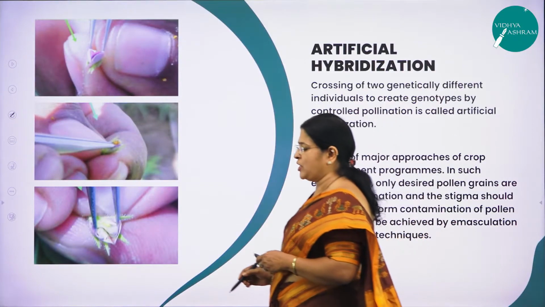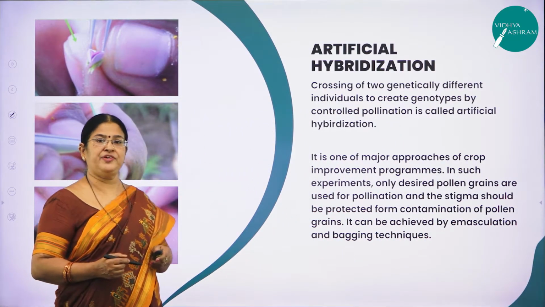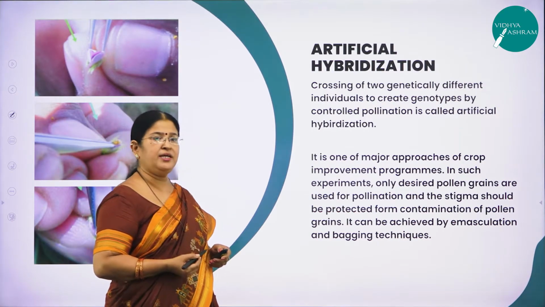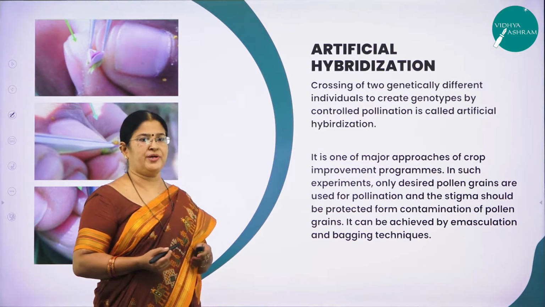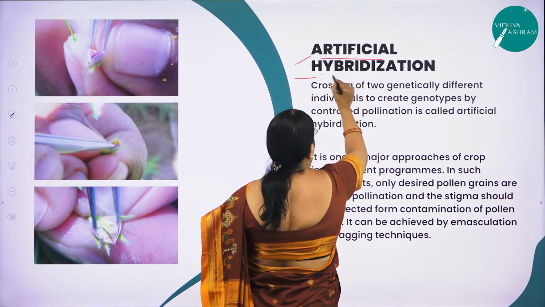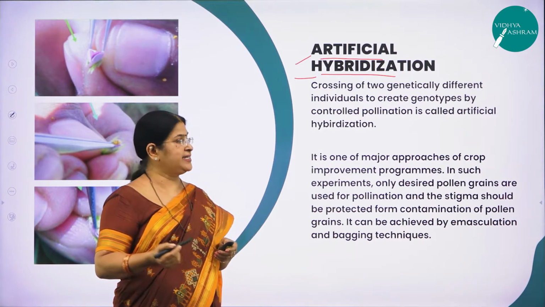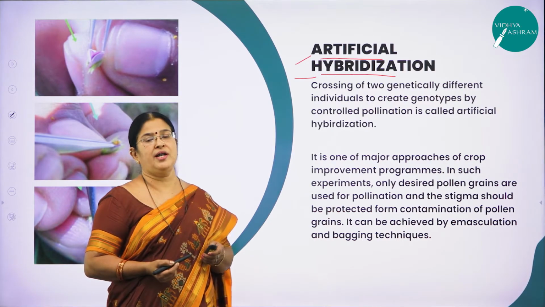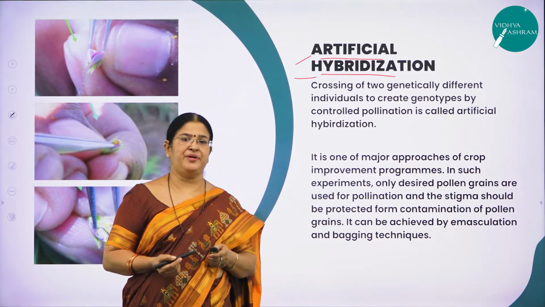Now, moving on to another very important concept of this chapter called artificial hybridization, which is a very important concept to be learned, and this is the concept which is quite commonly used in plant breeding programs to produce plants of their desire. So what is this artificial hybridization? What do you mean by artificial hybridization? As I said, a desired hybrid can also be produced through this concept called artificial hybridization. So how do we define artificial hybridization?